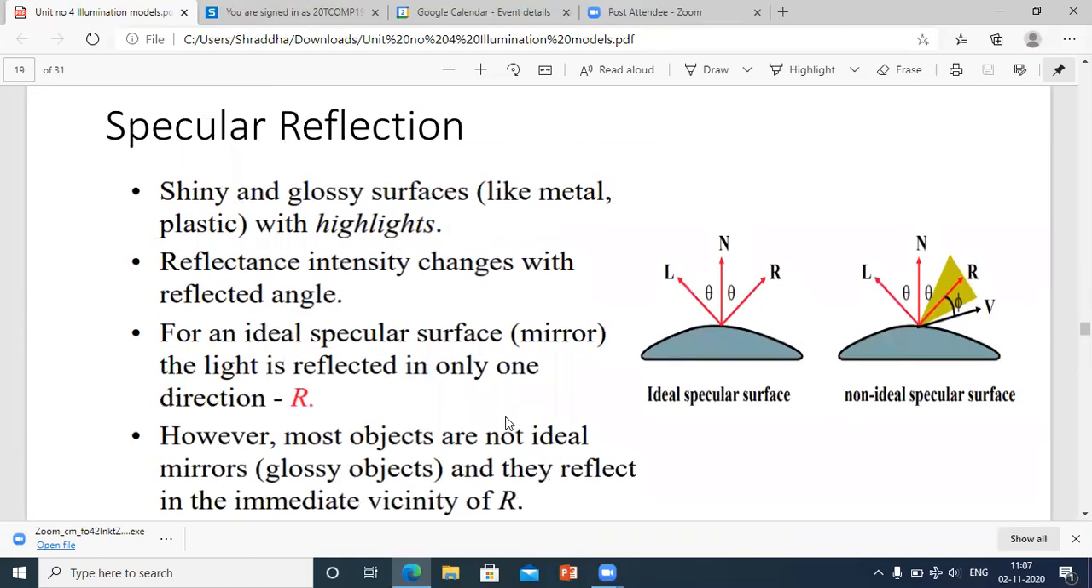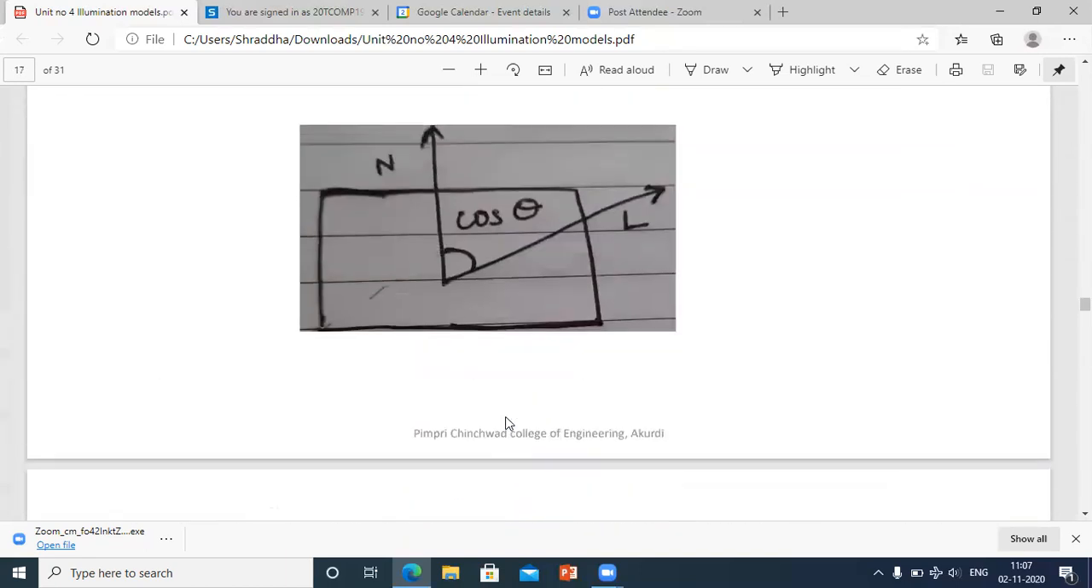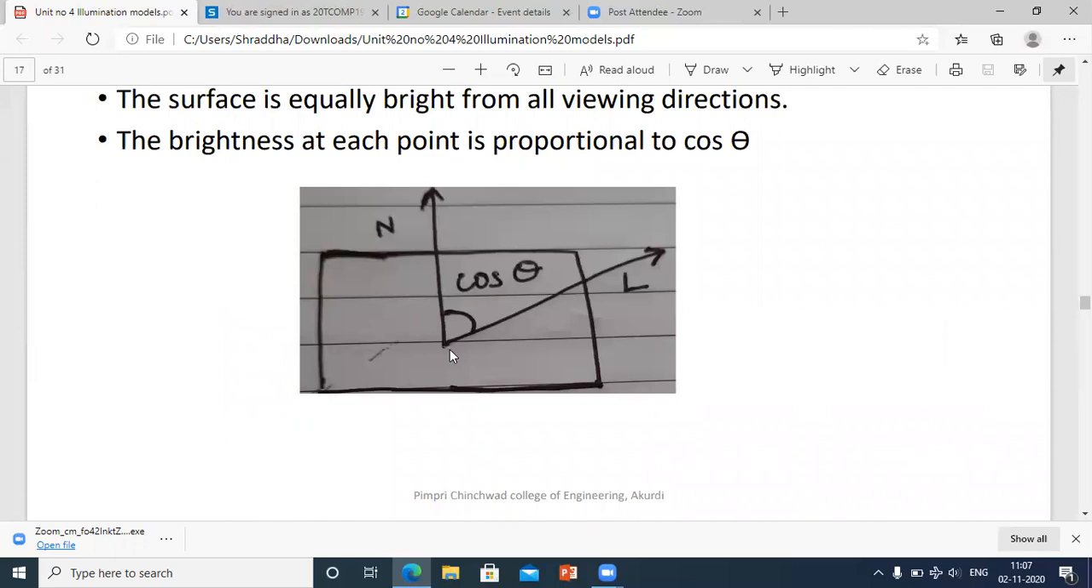See, shiny and glossy surfaces like metal and plastic have high intensity. Specular reflection deals with what? Shiny and glossy surfaces. Reflectance intensity changes with the reflected angle. Reflectance intensity means what? This angle. The direction or measurement of this angle will change with the reflectance intensity, how intensely the light is reflecting. Suppose this is the incoming light and this surface is too shiny, then it will be reflected immediately at this position, then the cos theta angle is changed.